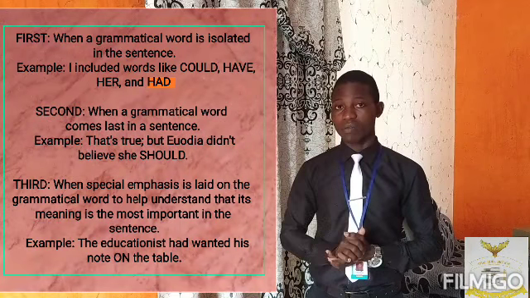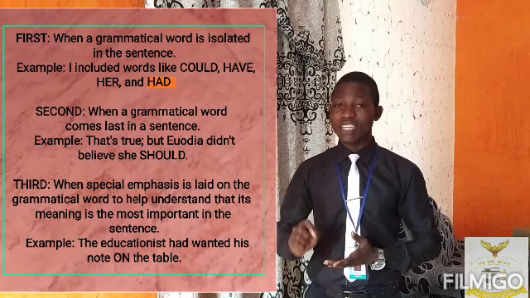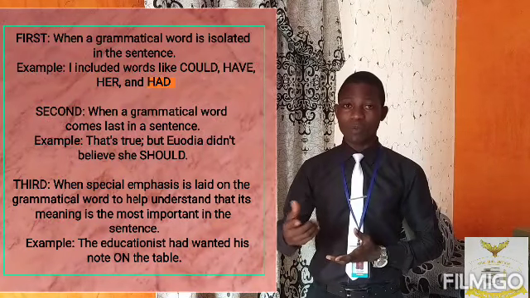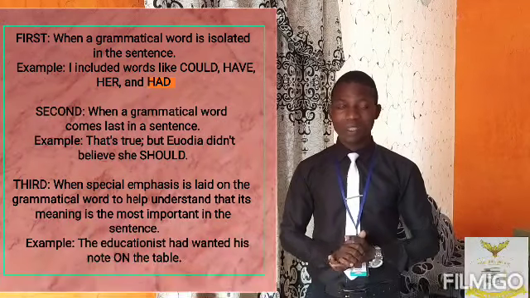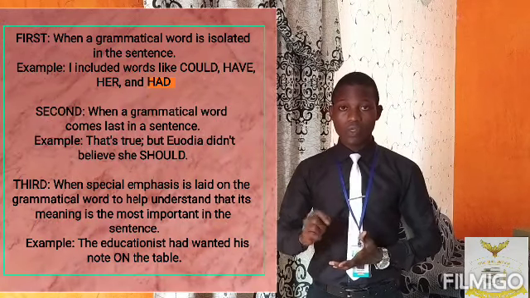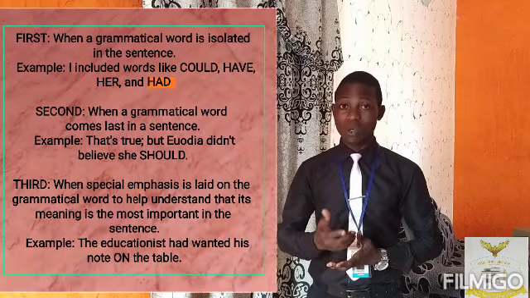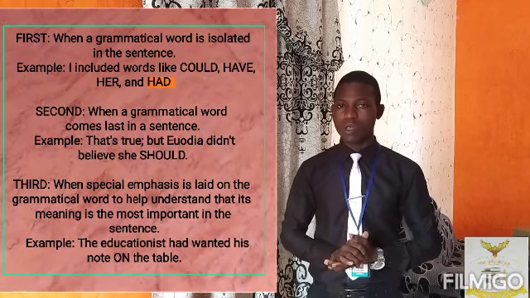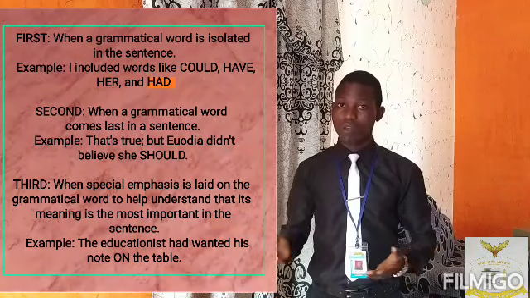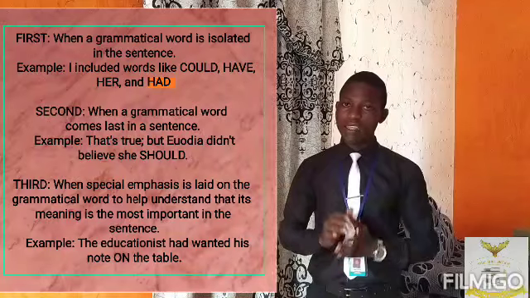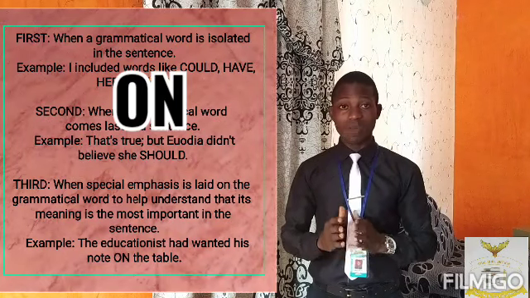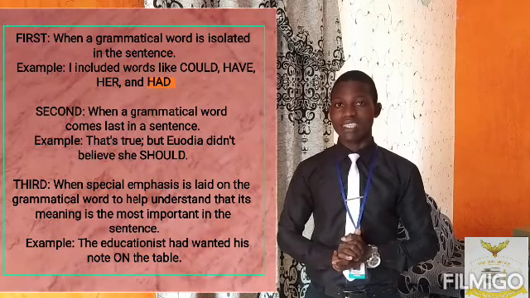And the third condition is when special emphasis is being laid on the grammatical word to show that its importance is the most in this sentence. Example, the educationist has wanted his notes on the table. Where does the educationist want his notes? Not under the table, not beside the table, but on the table. And I stressed on in that sentence to show you that its meaning is the most important in that sentence. So that is how we can use the strong form of a grammatical word.